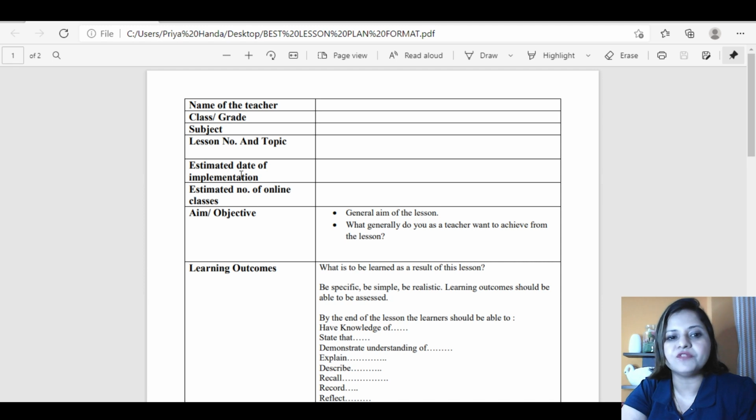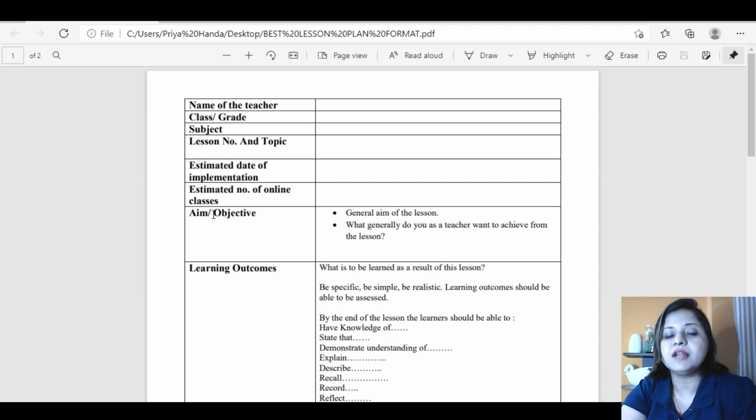Then estimated date of implementation. When are you planning to implement this lesson plan? For example, I am planning it for next month, say 1st of May. So I'll put here 1st May 2021. Then estimated number of online classes. Now I am writing it for online. It is very well adapted to offline also. So whether it's offline or online, plan accordingly how much time you're going to devote. For example, a standard 40 minutes class is there. So it may take 3 classes to complete that topic, 5 classes, or maybe just 2 classes. You mention the number of periods here.